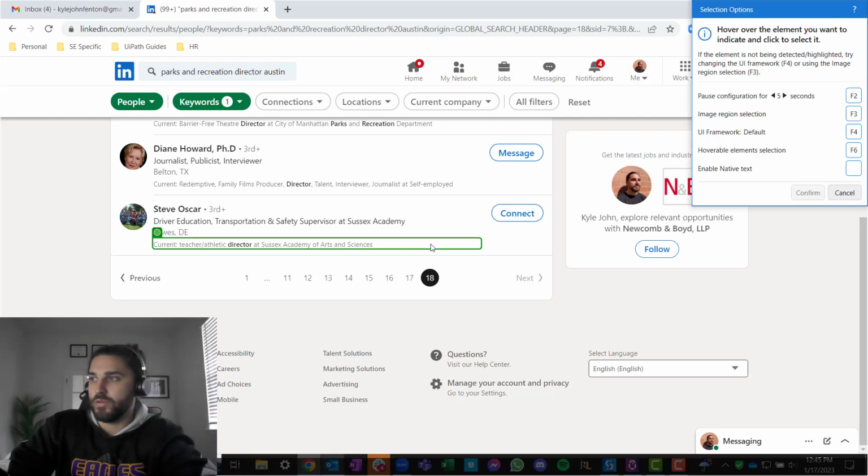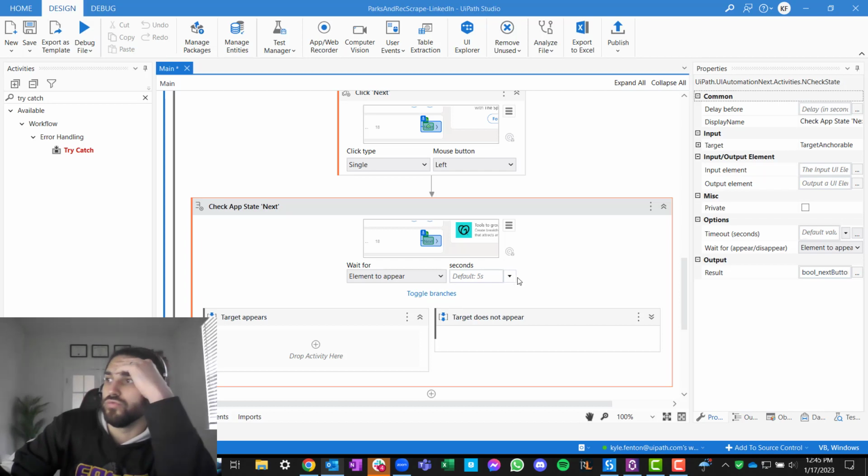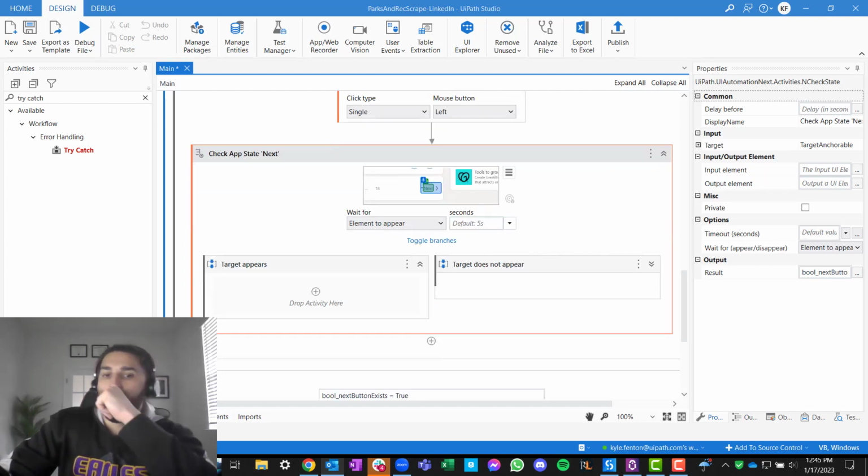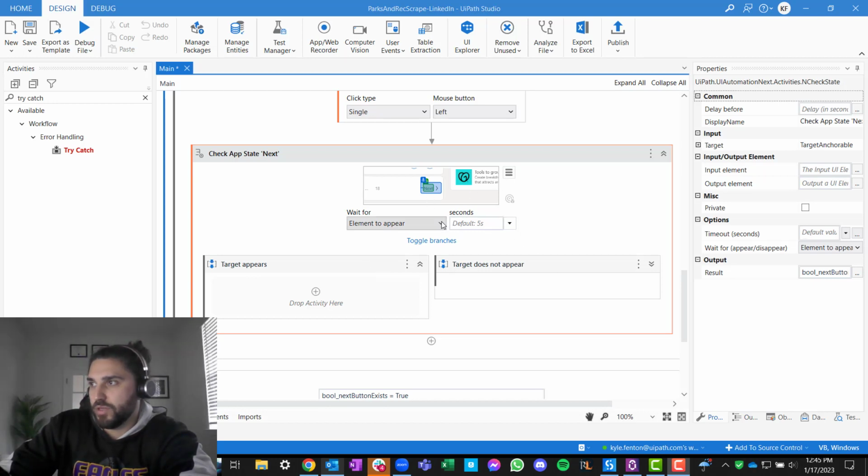No, hold on. What do I want to do here? Do we want the element to appear?